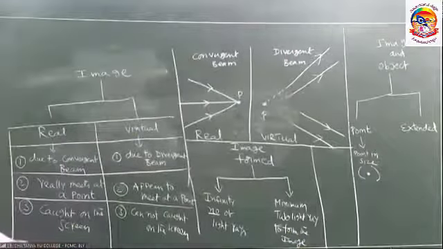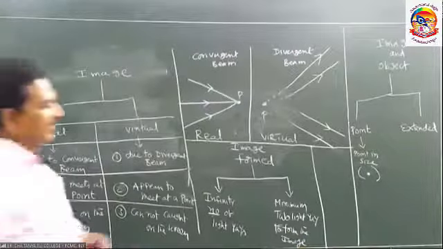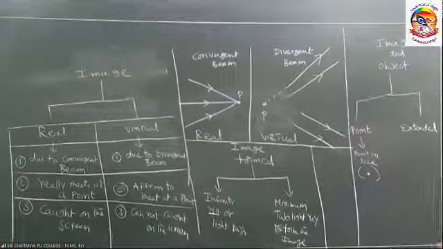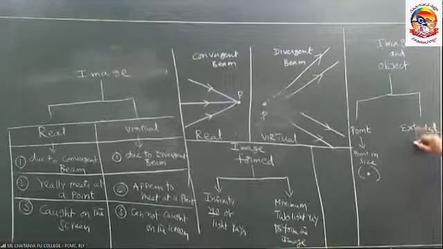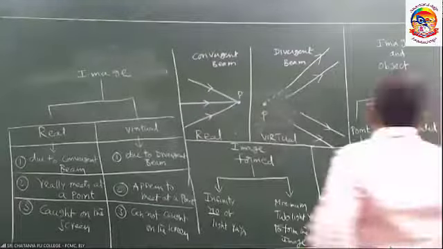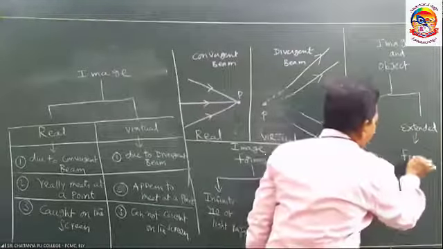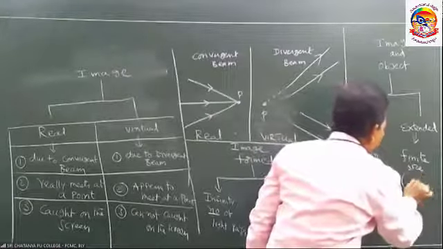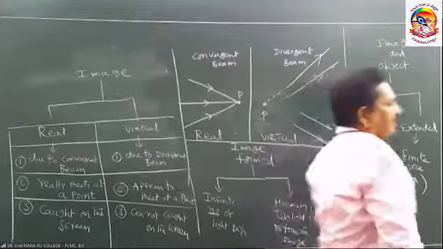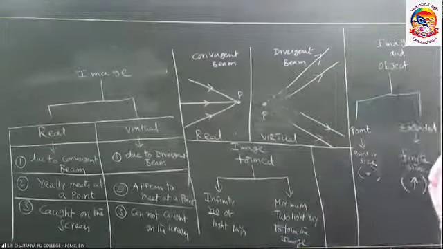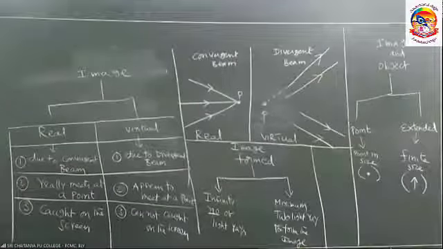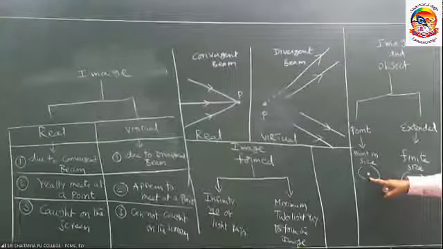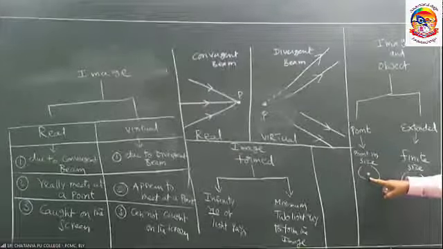Extended object, extended image means a finite size: 1 centimeter, 2 centimeters, 3 centimeters, finite size. So this is the representation of the point size.